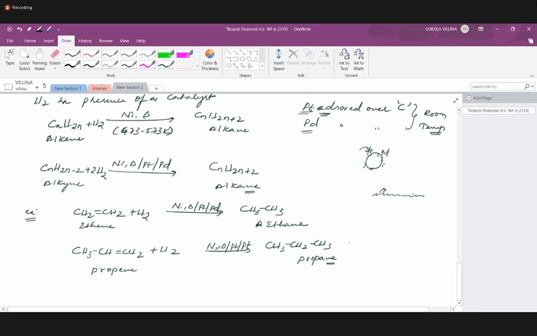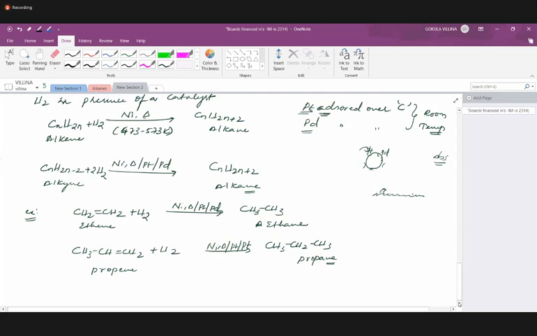Absorption is a bulk phenomenon, just like a sponge absorbing water, which is different, whereas adsorbed, A-D, is different. There will be a mechanism. It's not like simple breakage and formation of bonds. The catalyst will form an intermediate, but in the end it won't appear. It will just facilitate the conversion of alkene to alkane.